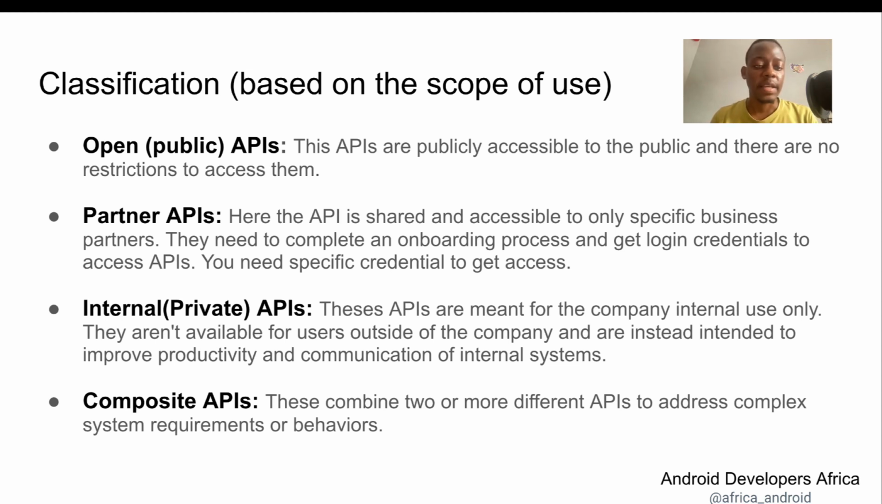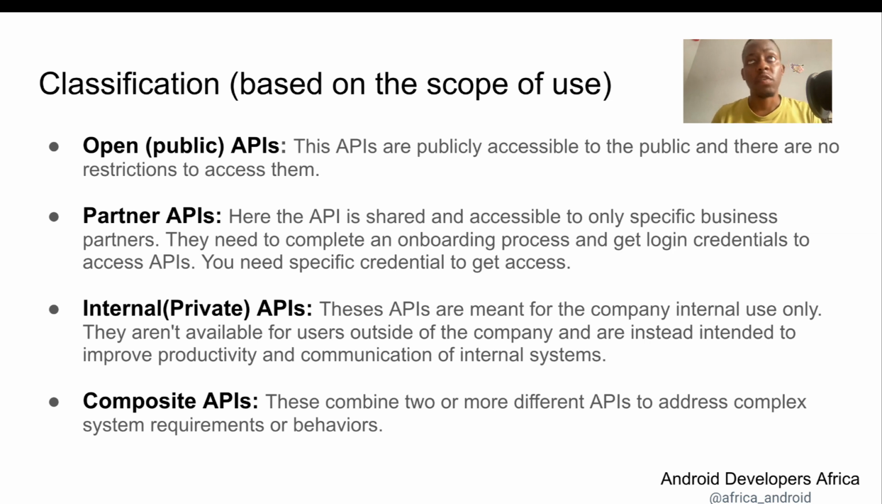Another form of API is the private APIs, also known as internal APIs. These APIs are meant to be used within the company. It's only meant for internal usage. Companies use this form of API to improve their productivity or to link their internal systems.